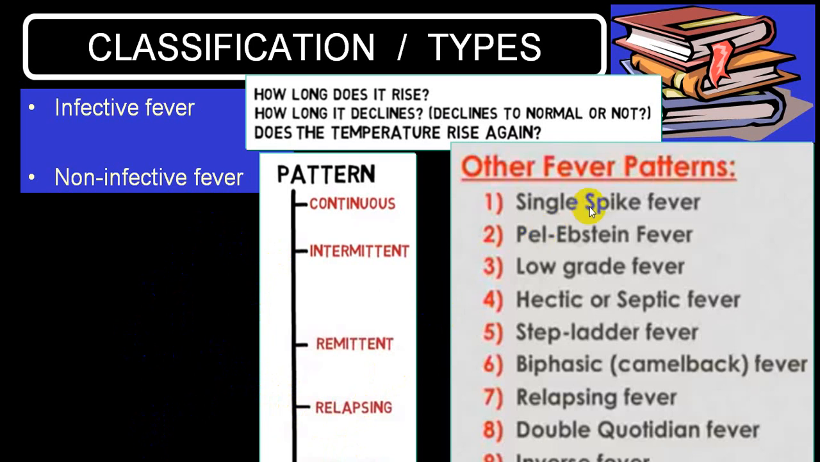There are some odd groups like single spike fever, Pel-Ebstein fever, low-grade fever, hectic fever or septic fever, step ladder pattern, biphasic fever or camelback fever, relapsing fever, double quotidian, inverse fever, etc. I'll not be discussing all these groups because these are not common, but sometimes this can be asked to you in your oral. So just a little highlight regarding those groups we'll be going through.